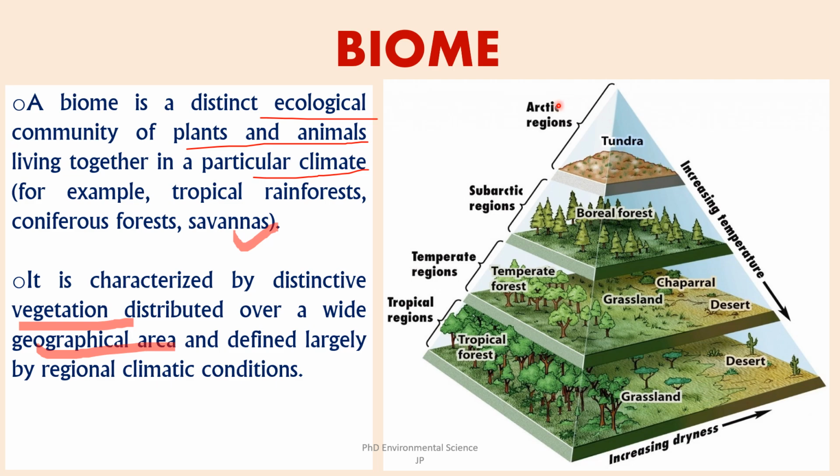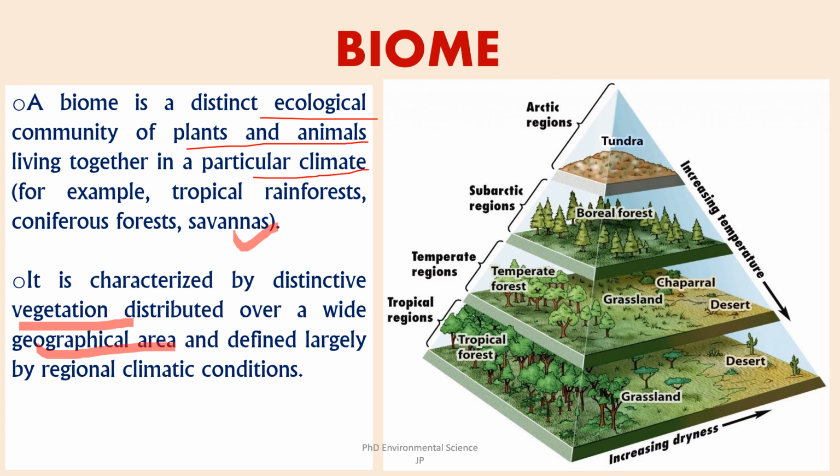From the vertical gradient, you can see how biomes are distributed according to temperature. On the top, you can find Arctic regions like tundra. Tundra is characterized by extremely low temperatures, short growing seasons, and limited vegetation. Then subarctic regions, where you will find boreal forest. Then temperate regions, where you will find temperate forest, grassland, chaparrals. Then in tropical regions, you will find tropical forest and grassland. So these biomes are characterized by their specific vegetation types, and their distribution is also according to the specific climatic conditions.